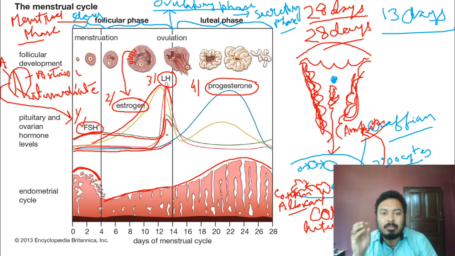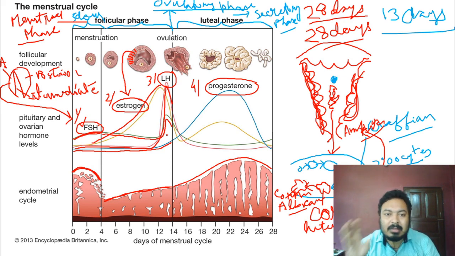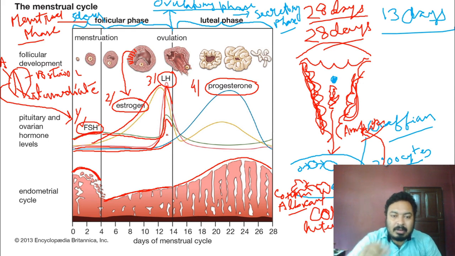The most important function is that when the LH hormone attains its peak on the 13th day, then on the 14th day the Graafian follicle releases the ovum to the outside.